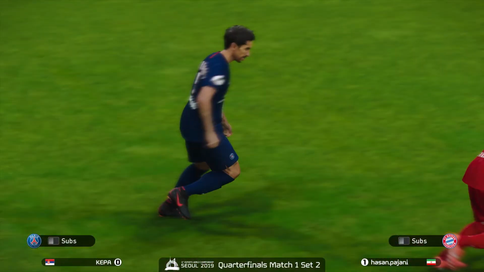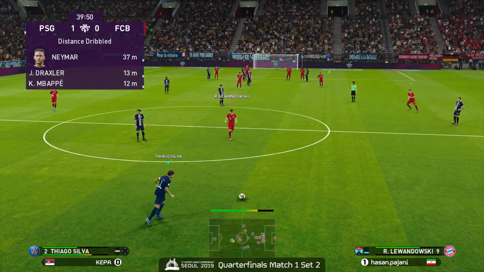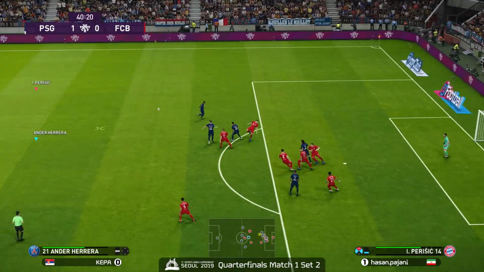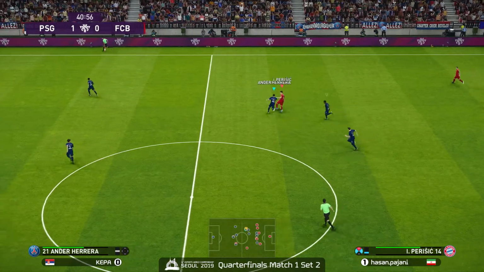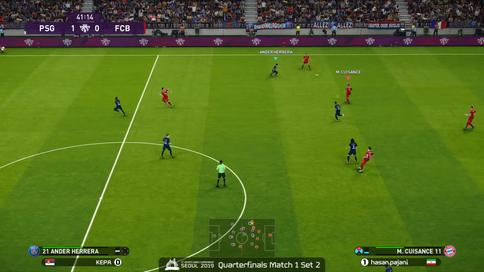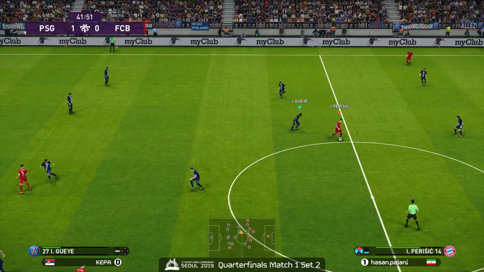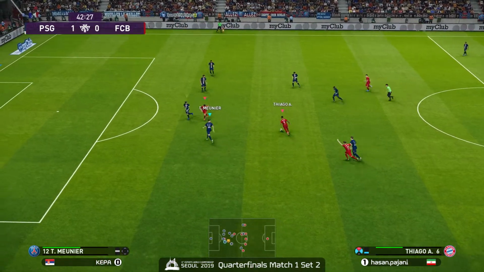Yeah, no way that wasn't getting called. A little bit of physicality there in the middle results in a quick turnover. Silva launching it deep to Neymar. Now Perisic. Pajani is starting to be a little one-dimensional with his offensive maneuvers, primarily trying to get it to Perisic and seek opportunities here.